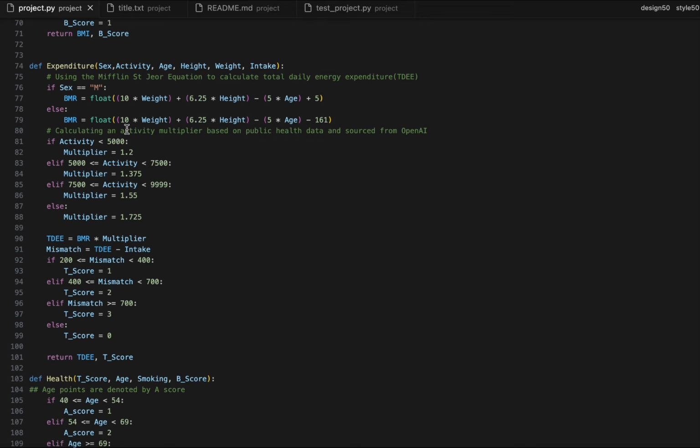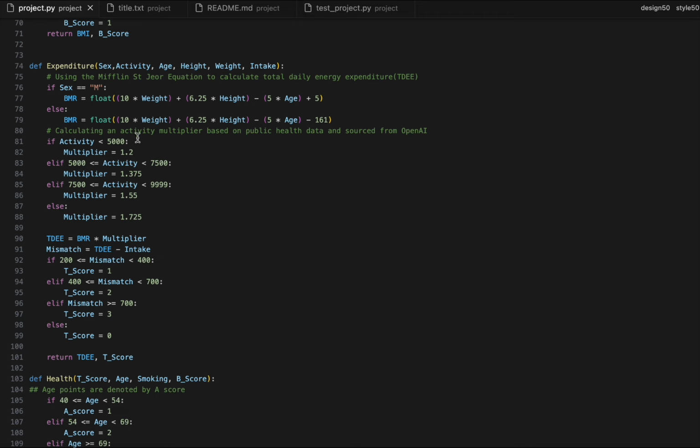Then the activity multiplier here, I calculated based on public health data, and I brought different sources from the internet into AI to find a set multiplier I could use.